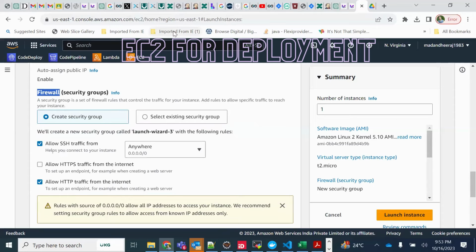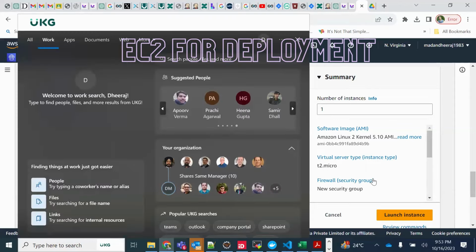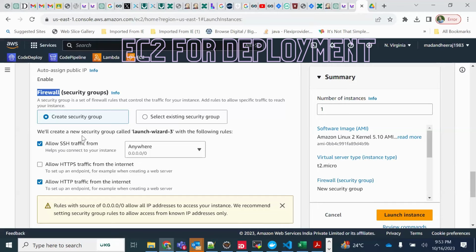Clear, everybody? Who doesn't understand? Who didn't understand this particular thing? Raise your hand. Everybody understood this security group thing? If you didn't understand, raise your hand and I can guide. This is again very simple, so I'm not going in depth. Okay, fine.